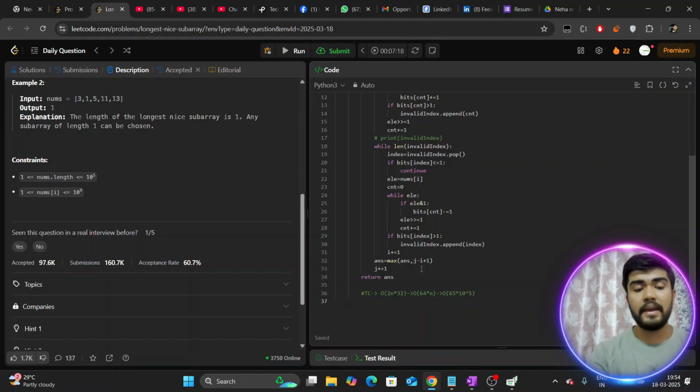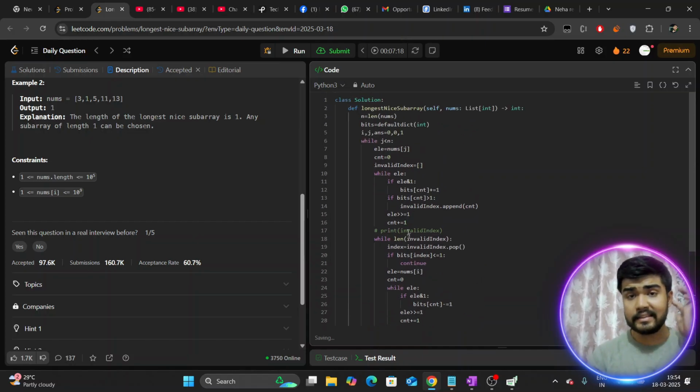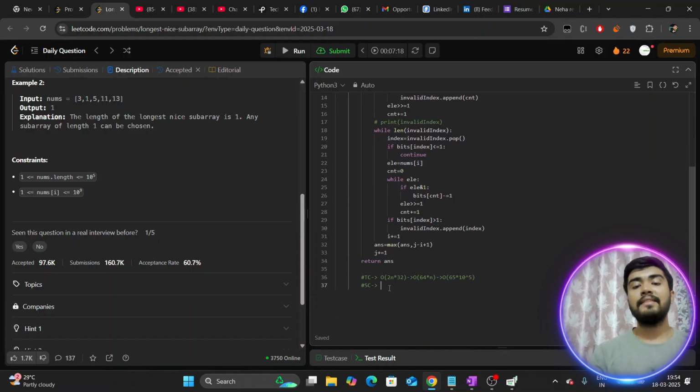And from a space perspective, are we using any extra space, guys? Yes, we are using the bits array that can grow as big as size 32, which is almost constant. If you can pinpoint any TC or SC in numeric terms, you can consider it big O of 1, but if you explicitly tell it in the interview, that is going to be a bonus point.